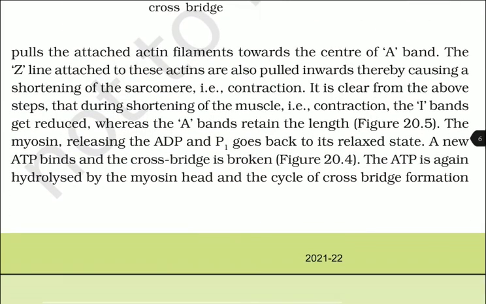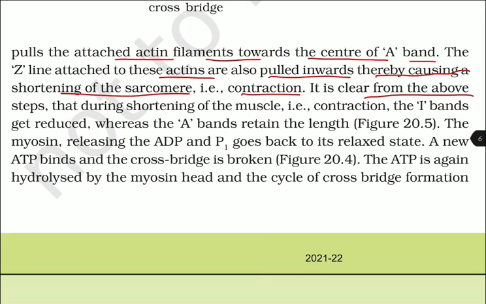This pulls the attached actin filaments toward the center of the A band. The Z-line attached to these actins are also pulled inwards, thereby causing a shortening of the sarcomere, that is contraction. It is clear from the above steps that during shortening of the muscle, that is contraction, the I band gets reduced whereas the A band retains the length.